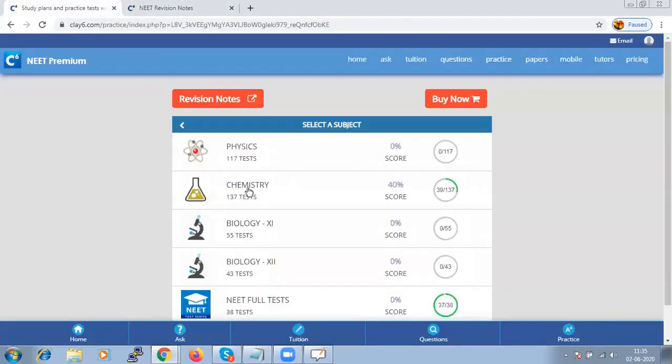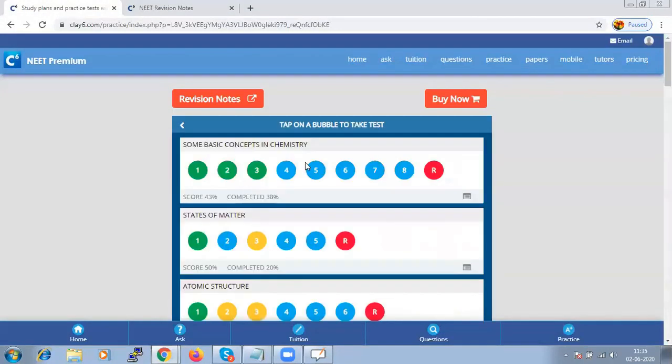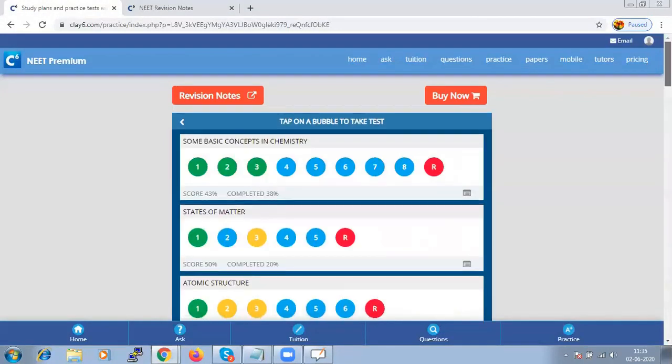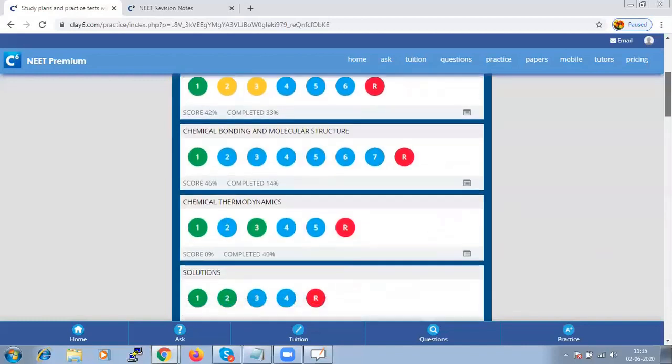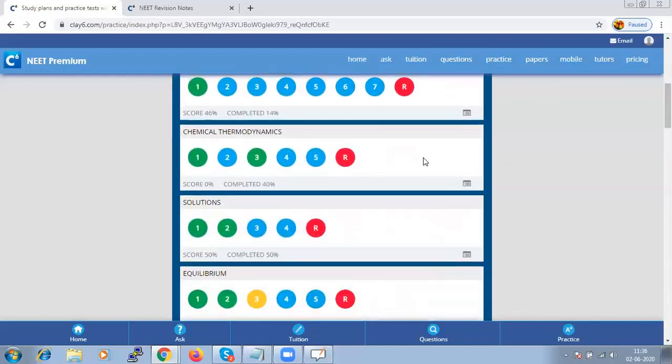So here, if I go to chemistry, you have chapter-wise tests, and each chapter has a different number of tests in it. Each bubble represents a test, and if the color of the bubble is green, it means that the test is already taken. Blue means it is yet to be taken, and R is a random test for additional practice. Green indicates that the test is already taken.